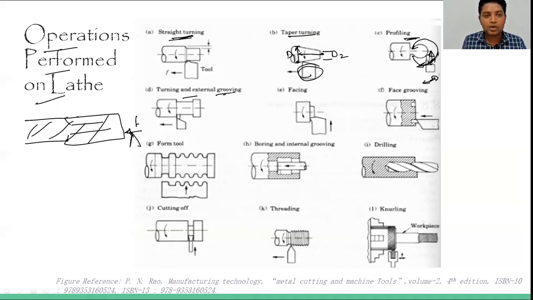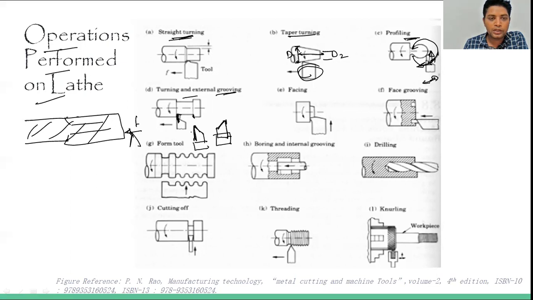Turning and external grooving: this external grooving can be done in two ways. First is the single point cutting tool like this. If we have to remove this at 90 degrees, then this side of the single point cutting tool we will keep like this, and when we go for this one at 90 degrees, we will keep the side of the single point cutting tool like this. So it will be a single point cutting tool which is held over the tool post in this position.